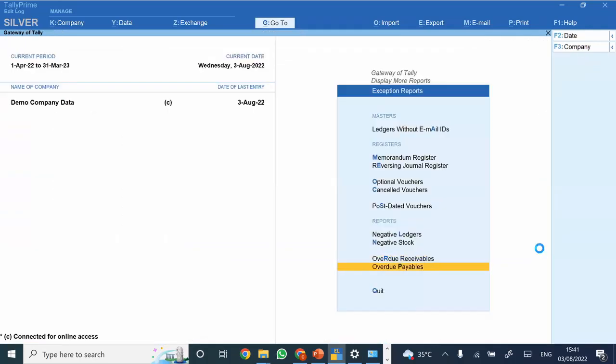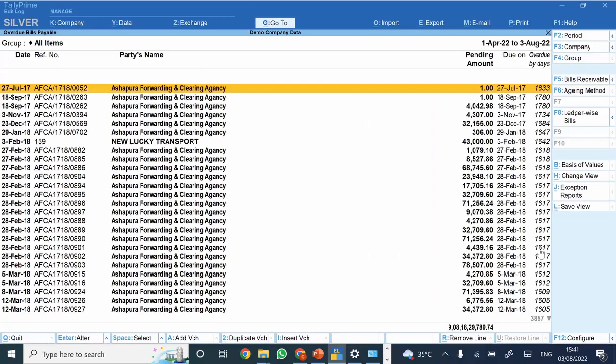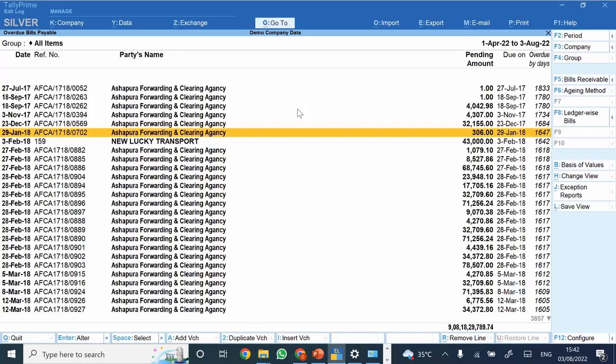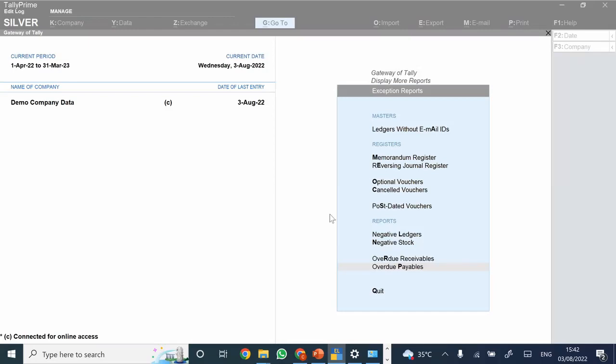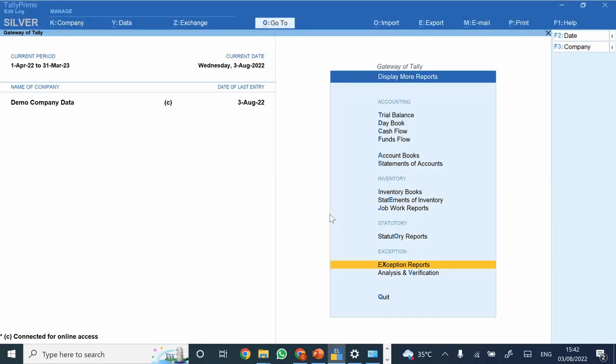Similarly, for overdue payable. If you want to check this from the MIS perspective also, let's say your normal credit period is 30 days, however for some party you are providing a credit of 180 days. In that case you can ask the management what was the reason for providing this longer credit. So there are various analyses that you could do from this. These are the reports which are readily available, which you can use as per your convenience in the audit process. So this was the exception report.